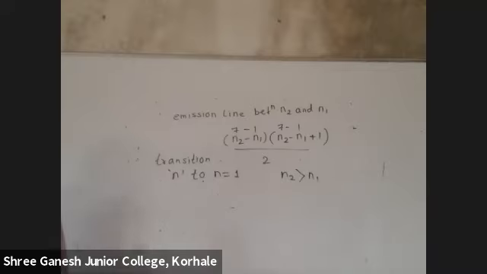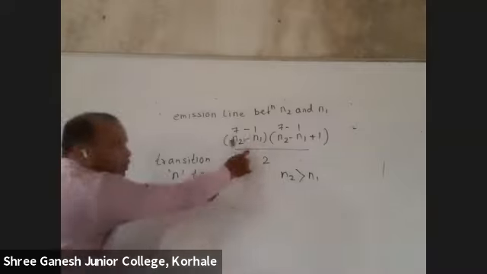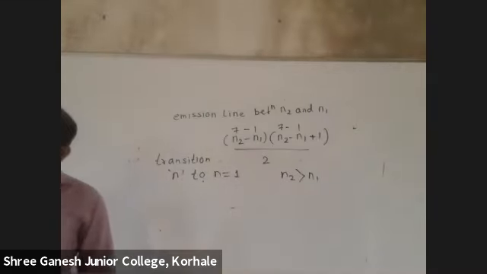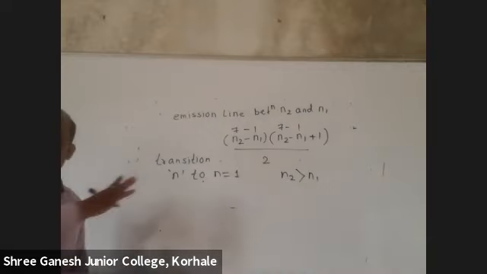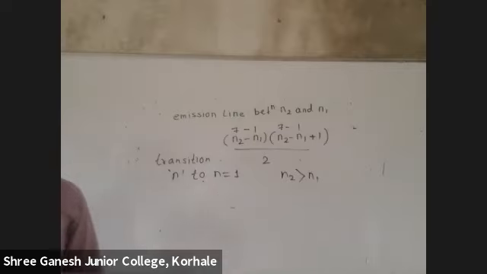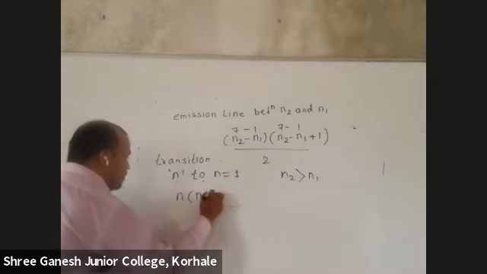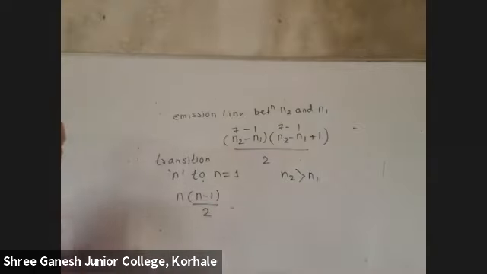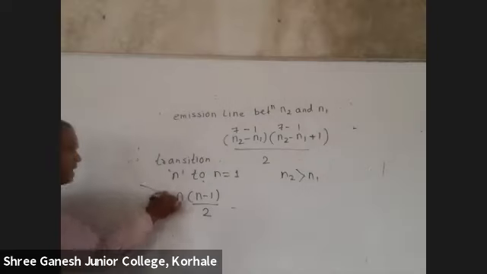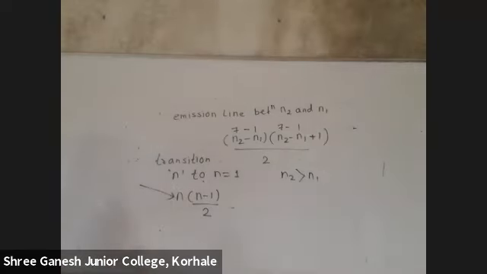That time only. If it is 7 to 2, you cannot use this formula. But if finally it is reaching 1, then you can use this formula, which is more of a shortcut than the formula I gave before. When we are returning to 1, from wherever it is, but it should reach 1, that time you use the formula n in bracket n minus 1, divided by 2. And this n should be that higher number, the higher orbit.